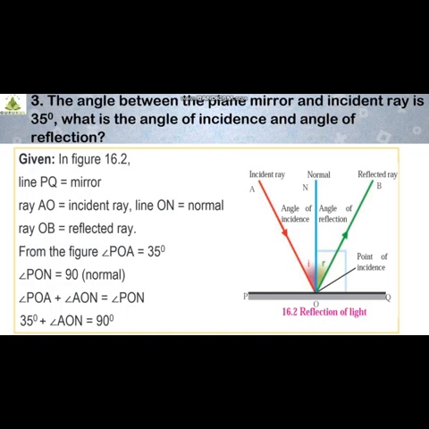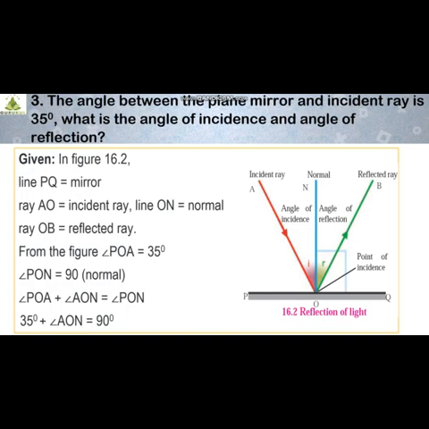Now from the figure, students, tell me what is angle POA. In the question it is given: the angle between the plane mirror and the incident ray. That means PQ is a plane mirror and angle POA is equal to 35 degrees. Now, PON is how much? 90 degrees, we all know that. That is the normal, and its measurement is 90 degrees because the perpendicular is drawn. ON is nothing but the perpendicular line that we have drawn.